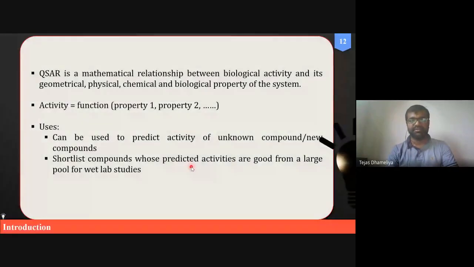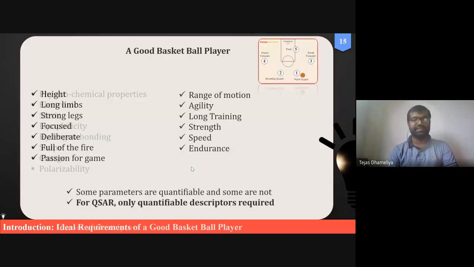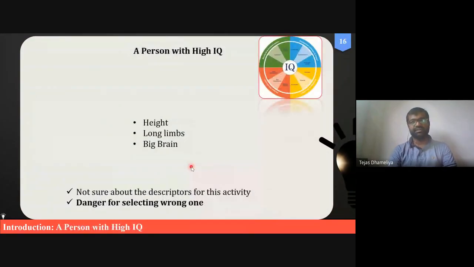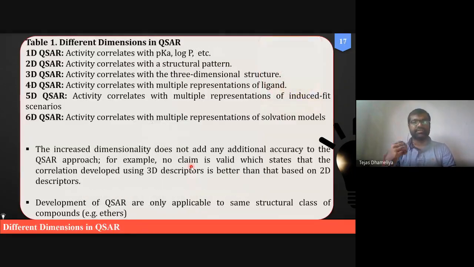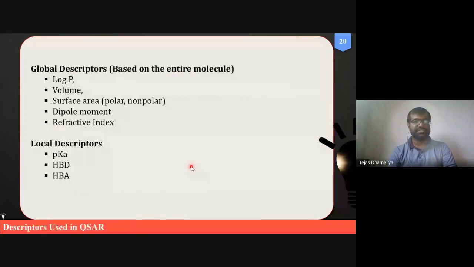What is QSAR? Types of the definition, and we have seen these are the major types of the descriptors: physicochemical descriptors, electronic, steric, lipophilicity, hydrogen bonding, and others as well. Then we identified that a descriptor should be a quantifiable one, and we should keep in mind that whatever descriptors we are selecting should be reliable, because there is a danger of selecting the wrong kind of descriptor. So we have to keep this in mind whenever we are selecting descriptors.